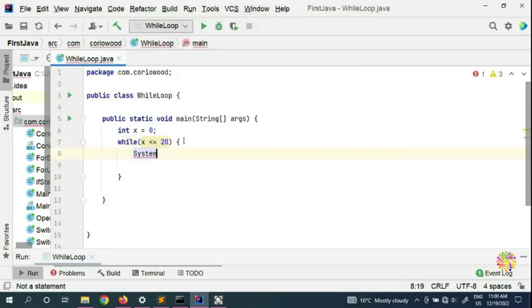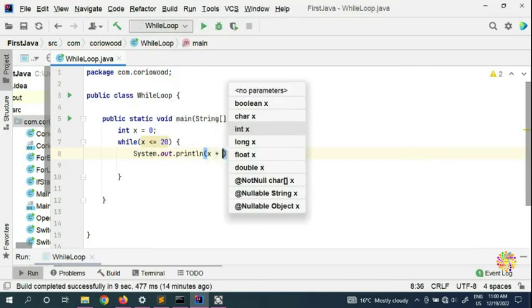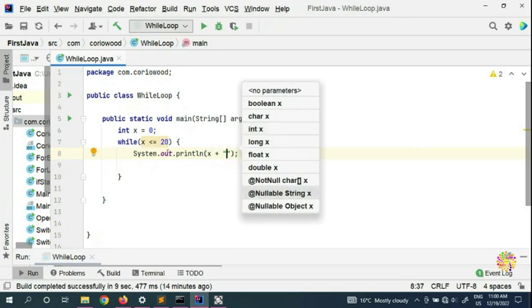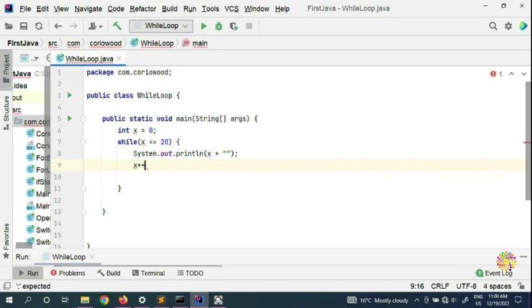We put System.out.println, print this variable, and here you need to put your incrementation, x incremented.